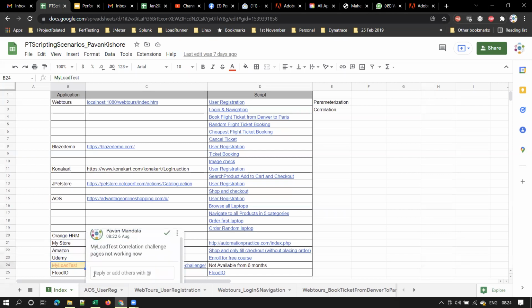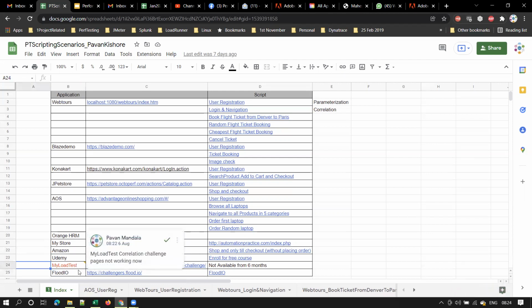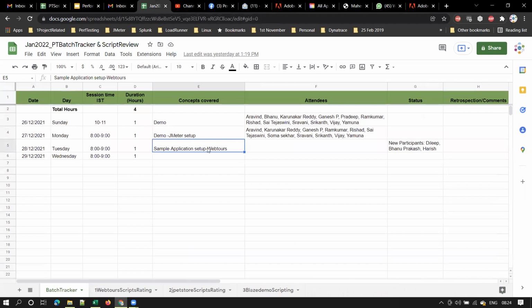And these two applications will be given in scripting tests. There are a bit complex scripts where you may need to write some custom code. Actually, we need to write some code here. These will be given in a few companies' interviews if they have a scripting test. I will share the sample applications with you as we progress in the sessions.